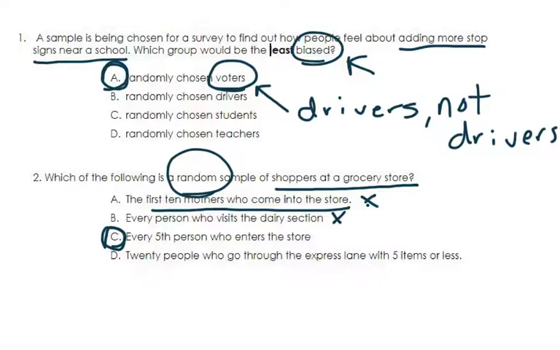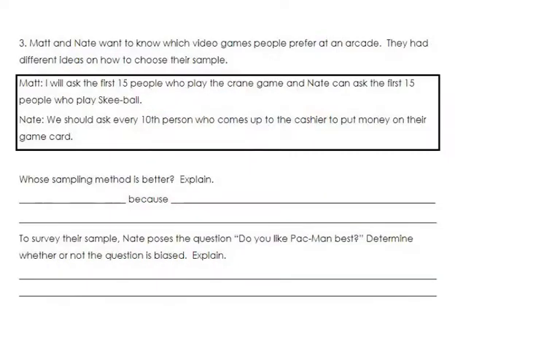And then the last one, 20 people who go through the express lane with 5 items or less, that's biased because it means that it's only people who are in there for a quick thing. If I want a totally random sample, then every fifth person who enters the store would be the best answer, okay? So again, for this question, I hope you answered it already.